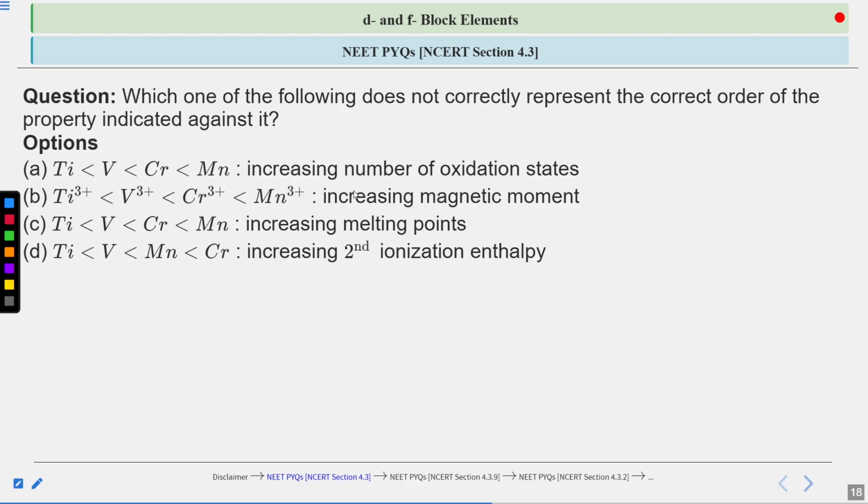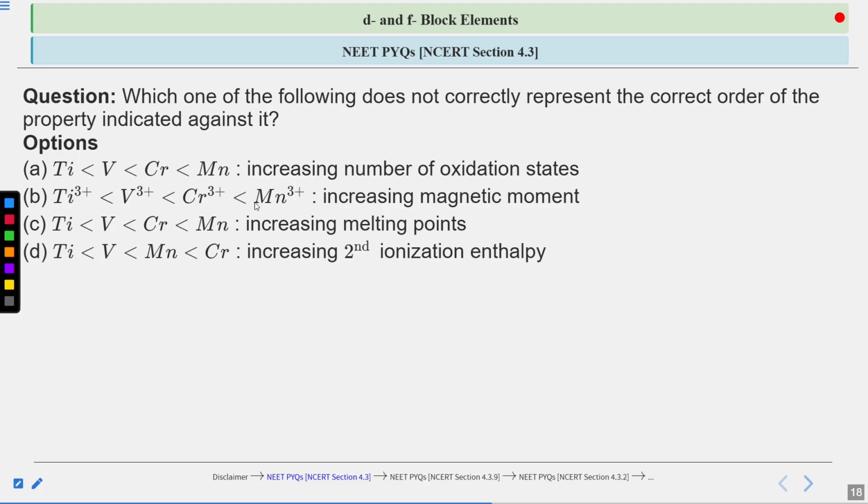In the first option, we have first given the order for increasing number of oxidation states, which is highest for manganese, then for chromium, then for vanadium, and then for titanium. The second option is given the increasing magnetic moment order, highest for manganese 3 positive, then chromium 3 positive, then vanadium 3 positive, and then titanium 3 positive.